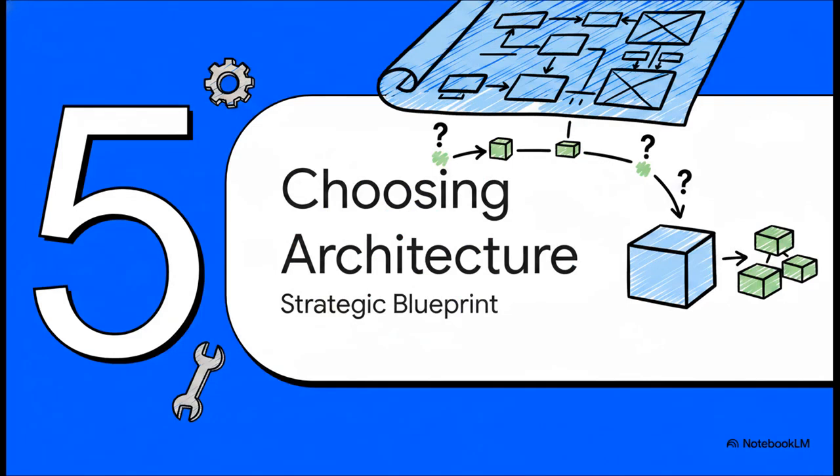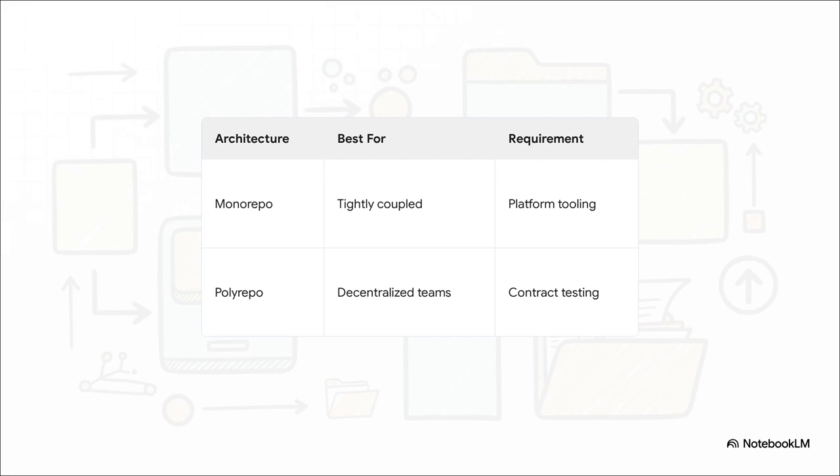Finally, Part 5, Choosing Your Architecture. Now for the blueprint phase. Let's map out a strategic architectural assessment to see which structural approach is actually right for your specific engineering team. Your choice depends entirely on variables like team size, service coupling, and language diversity.